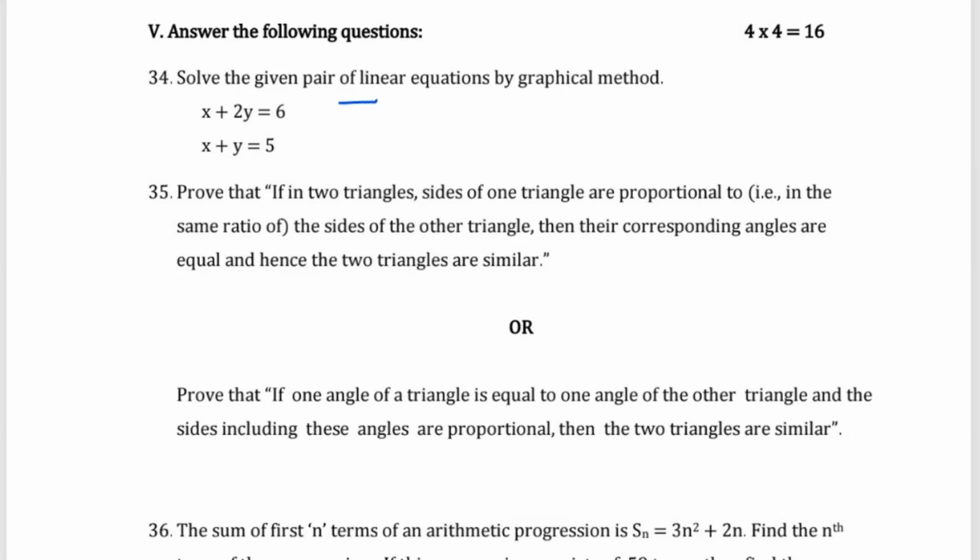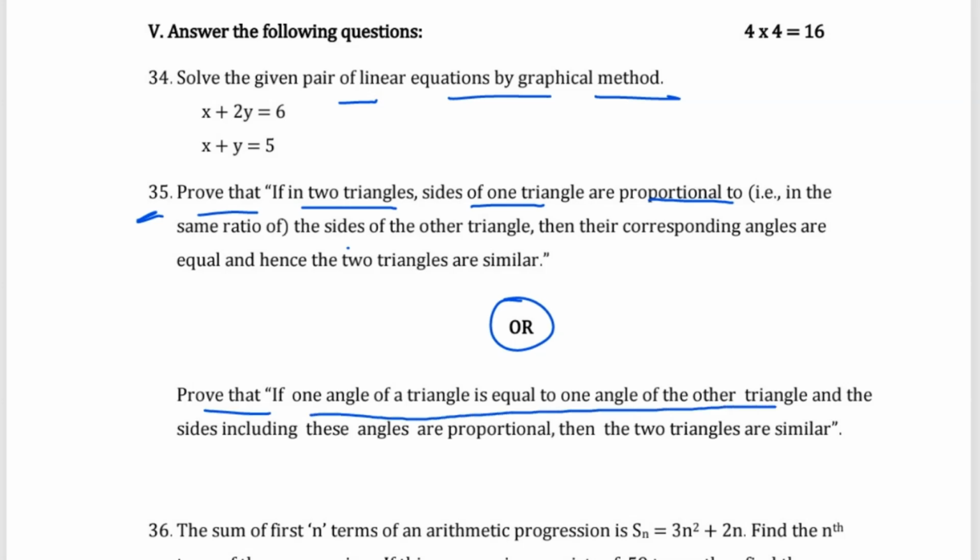Solve the given pair of linear equations by graphical method. X plus 2y equals 6, x plus y equals 5. Then question number 35, prove that if the two triangles' sides are proportional in the same ratio to the sides of the other triangle, then the corresponding angles are equal, and hence the two triangles are similar. A theorem. Or you can write, prove that if one angle of a triangle is equal to one angle of another triangle, and the sides including those angles are proportional, then the two triangles are similar.